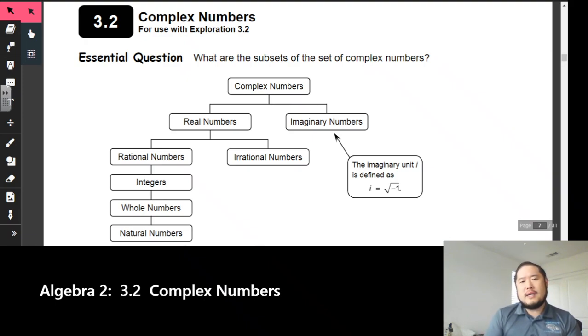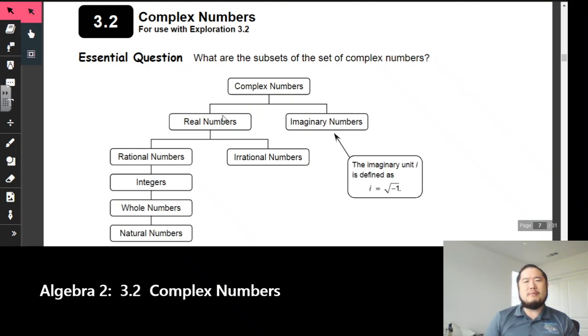All right, let's start section 3.2, which is about complex numbers. And if you're saying, well, what are complex numbers? In the hierarchy of numbers right here, and if you look at our little flow chart, complex numbers is everything. It's at the very top. So now, most of the time, what you've been familiar with is everything that's on the left-hand side, where it drops down to real numbers.